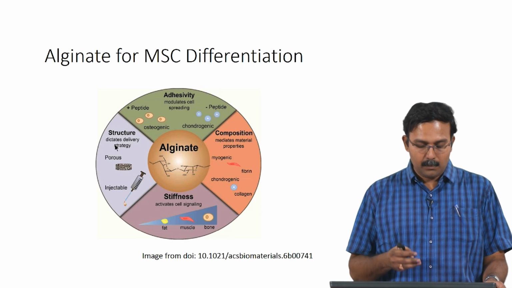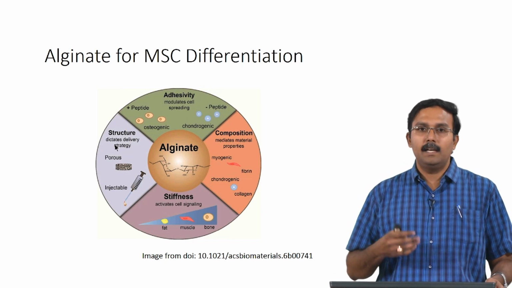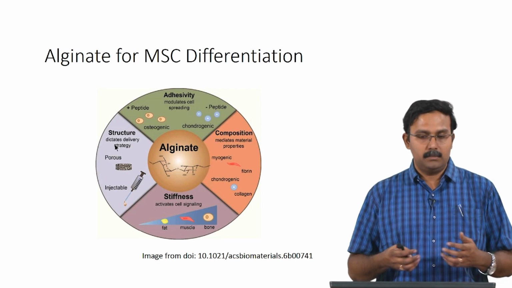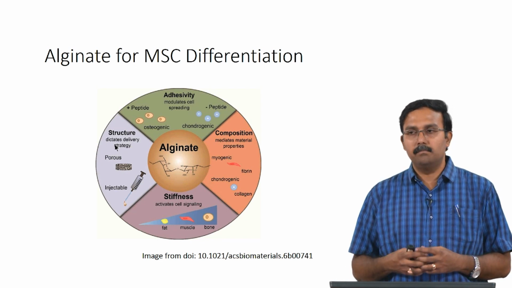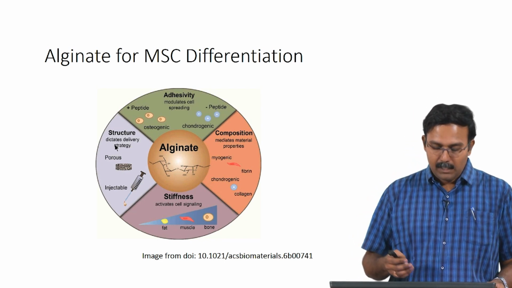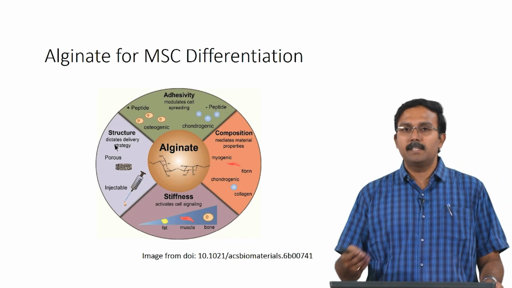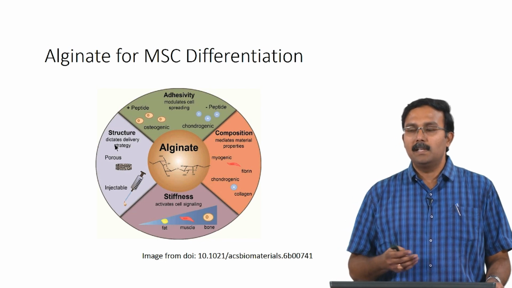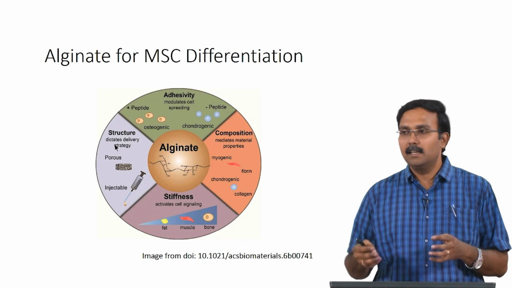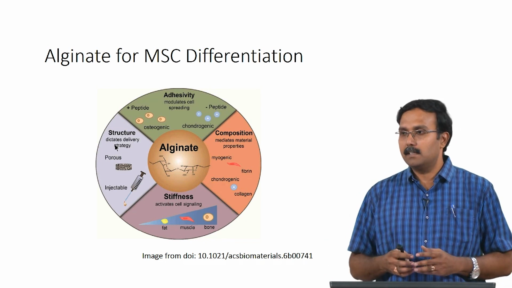Another factor shown to modulate differentiation is the adhesivity of the alginate material. In the presence of a peptide, people have observed differentiation to osteogenic, whereas when there is no peptide, it differentiates towards a chondrogenic cell line, even when every other property is the same.